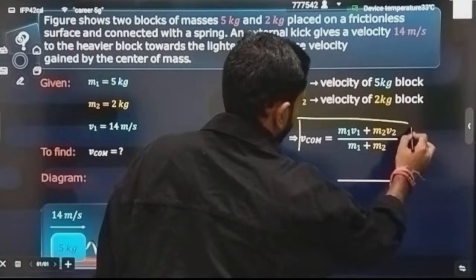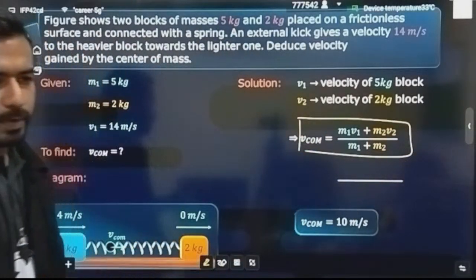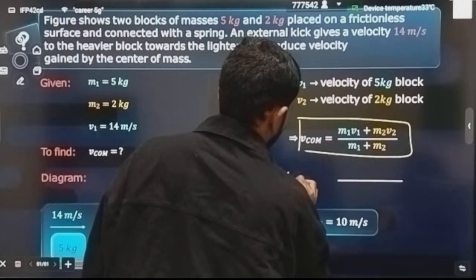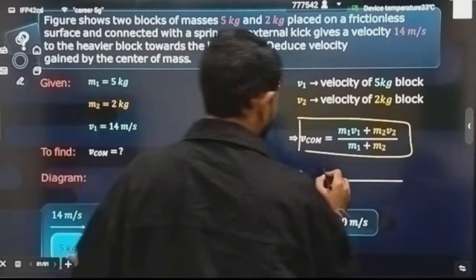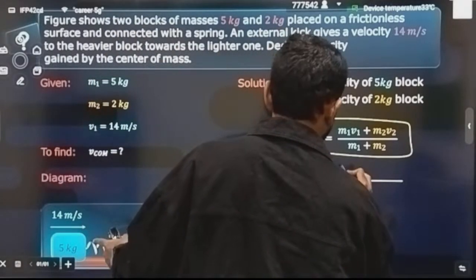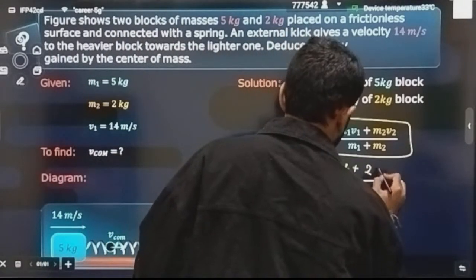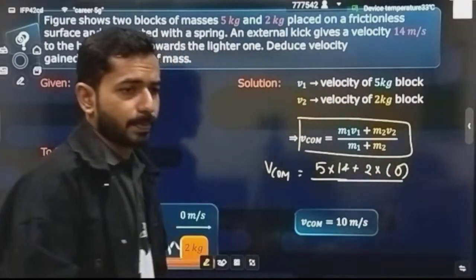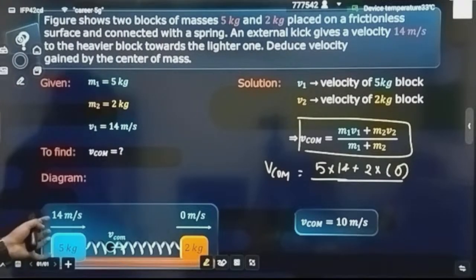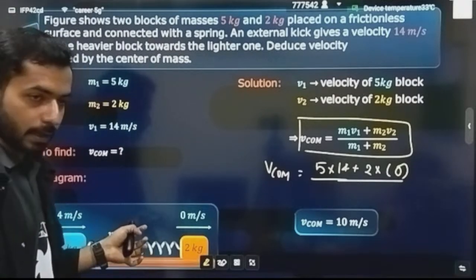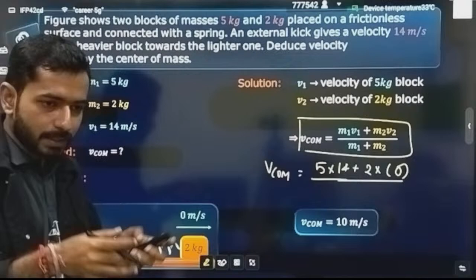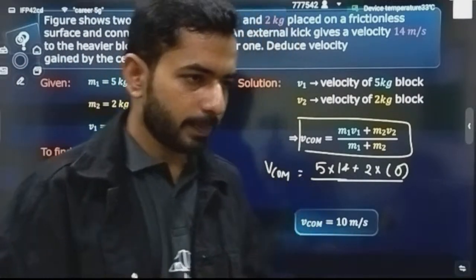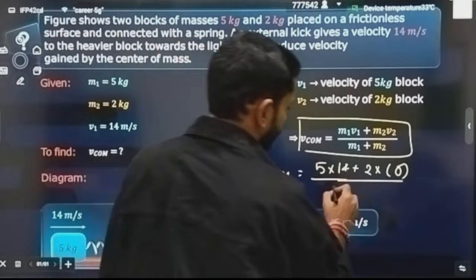Velocity of center of mass can be written as m1 v1 plus m2 v2 divided by m1 plus m2. So m1 is 5 kg. What is the velocity of that body? It is 14. Plus m2 is 2. What is the velocity of that body? It is at rest, it is not affected, and you know the property of a spring. If one body is hit, this other body will not start moving unless there is a case of maximum compression. When it gets maximum compressed, then it will start moving. That is the concept from Newton's law we already know.